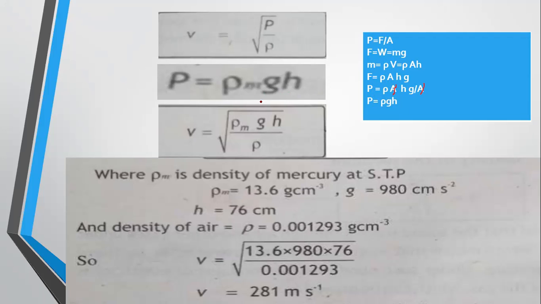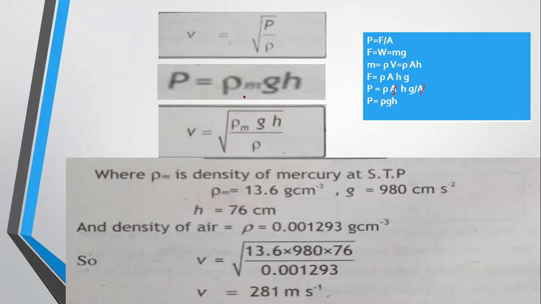Now, if P is equal to rho g h, here m is for mercury, the density of mercury, as we find the pressure by using barometers. Mercury is used mostly in barometers because it is dense and has a low vapor pressure.